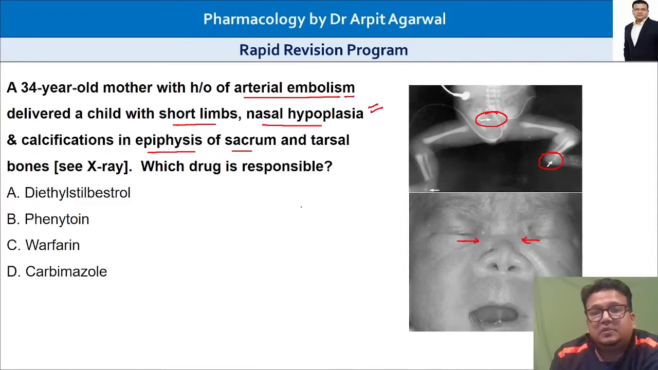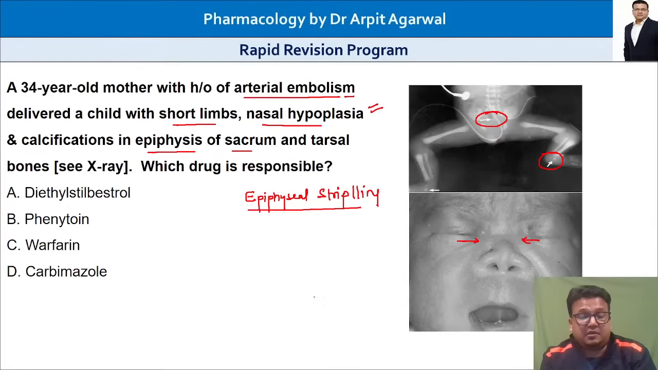This is called epiphyseal stippling, shown by these arrows in the tarsal bone and the sacrum. What are we looking at? Himanshu, you are saying warfarin hydantoin syndrome. What is this? You're trying to combine hydantoin syndrome with warfarin. The correct answer obviously is warfarin. This is chondrodysplasia punctata.